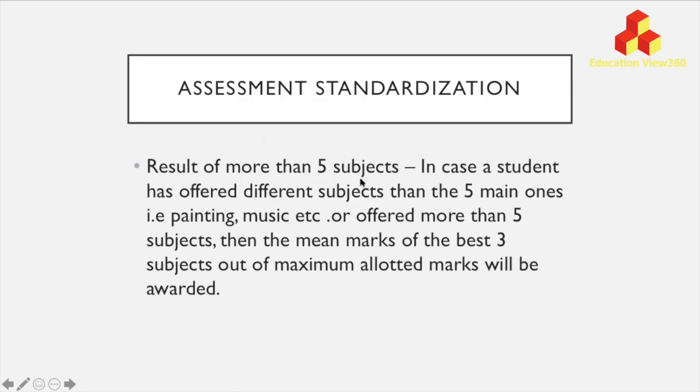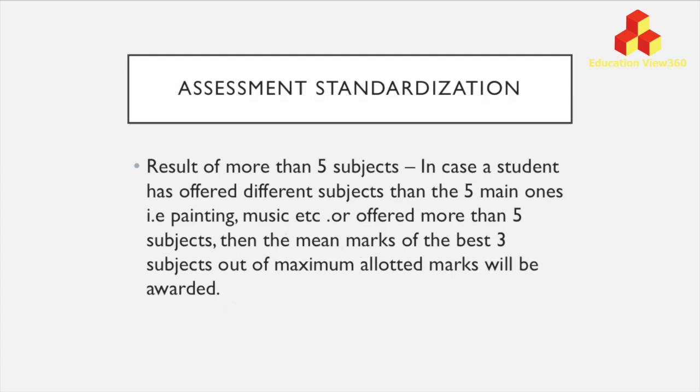Now, some students take other subjects like painting and music. They take six additional subjects also. So, how are the marks going to be allotted for these subjects? You will take the mean marks of the best three subjects, out of the maximum allotted marks, and that will be awarded to the student.